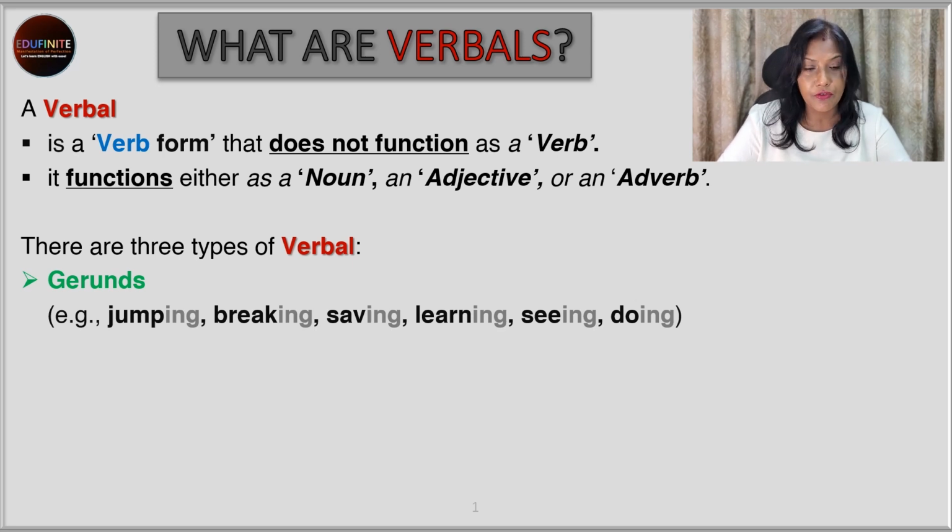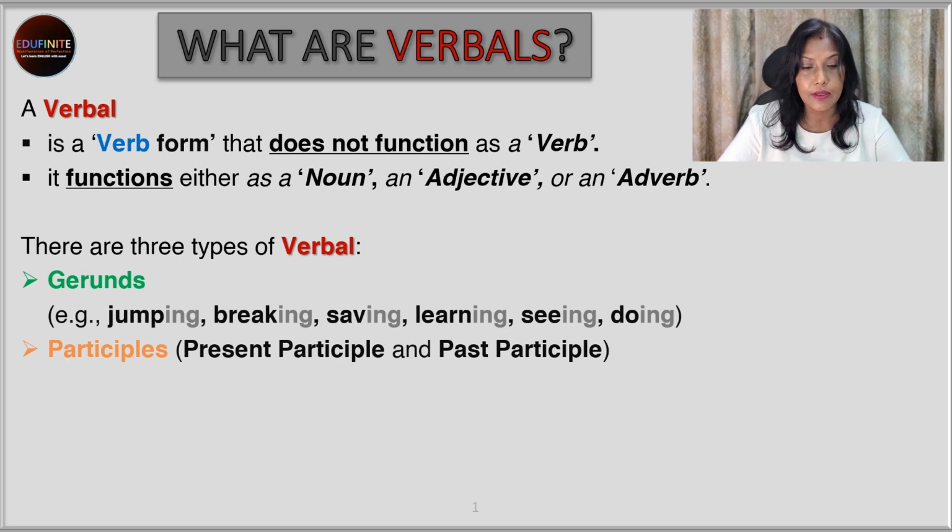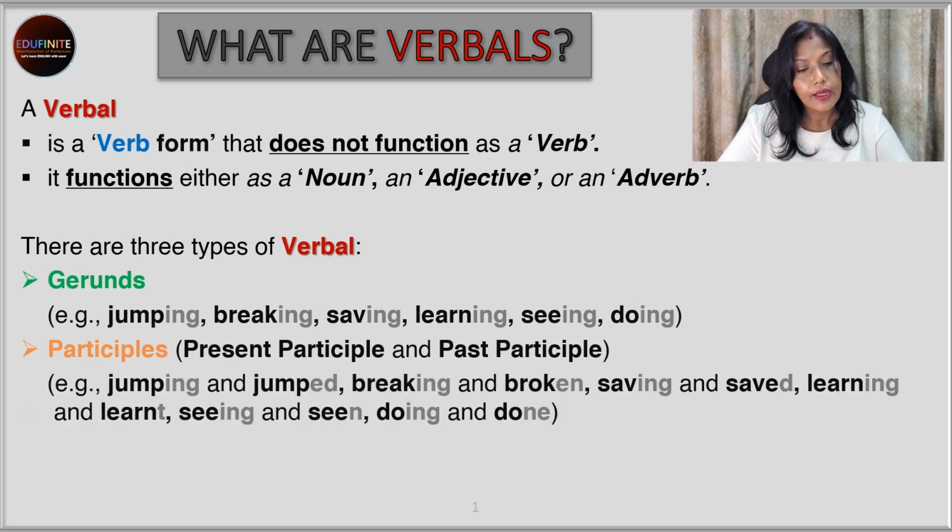The next type of verbal is participles, and they are both present participles as well as past participles. The present participles look similar to the gerunds, that is the base verb plus ing, so it's jumping, but the past participle is the third form of the verb. So jump becomes jumped. That means the regular verbs will all have ed endings, but the irregular verbs will have a different ending.